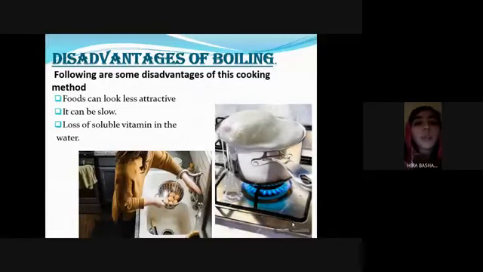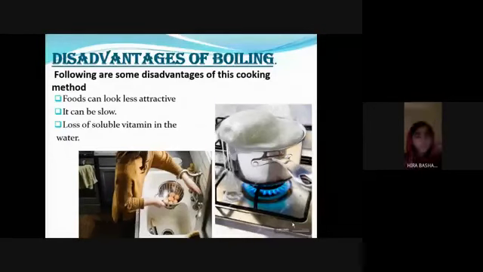Disadvantages: food can look less attractive because some flavors and colors are lost from the food to the liquid. It can be slow, and there is loss of soluble vitamins in the water, especially water soluble vitamins. And the next is process.